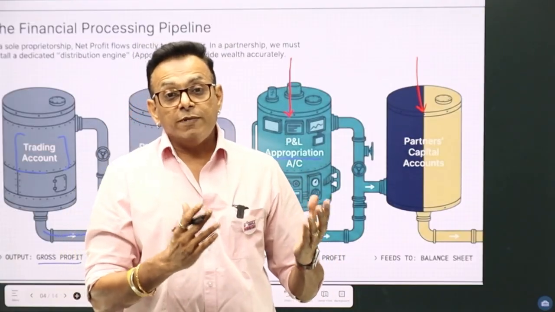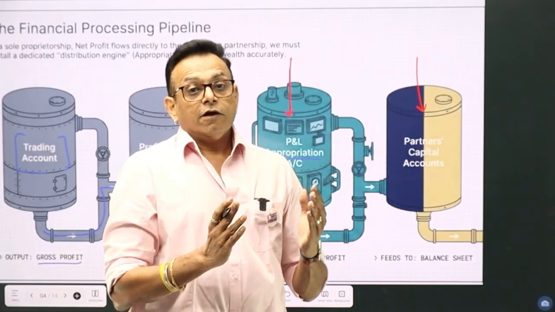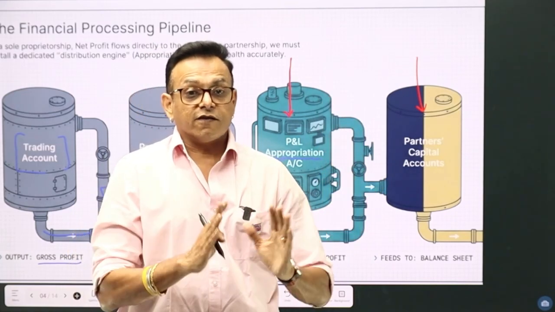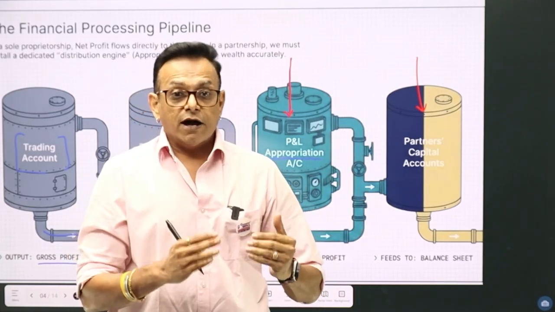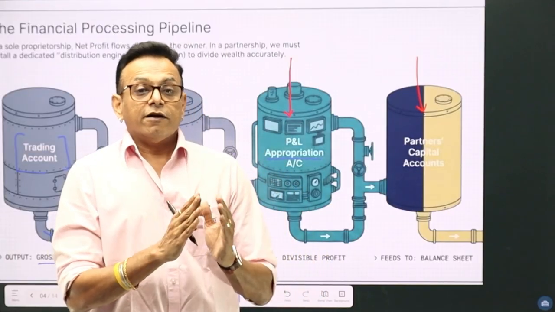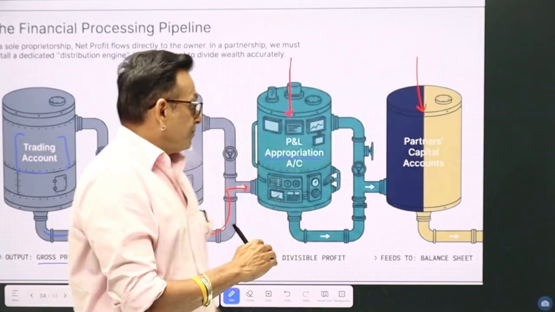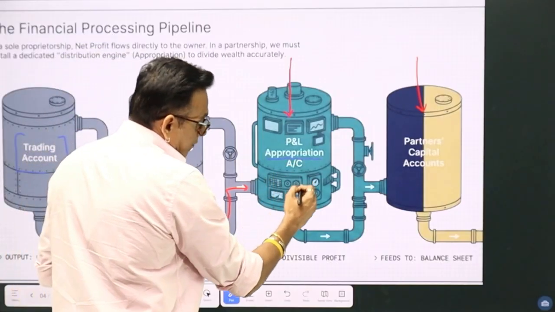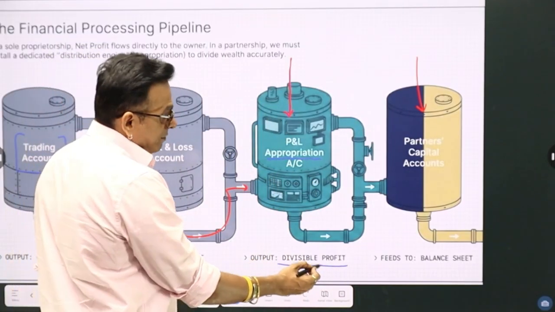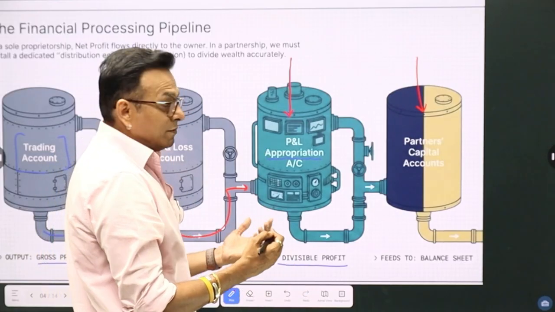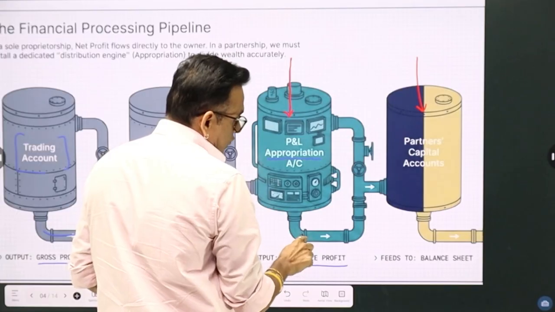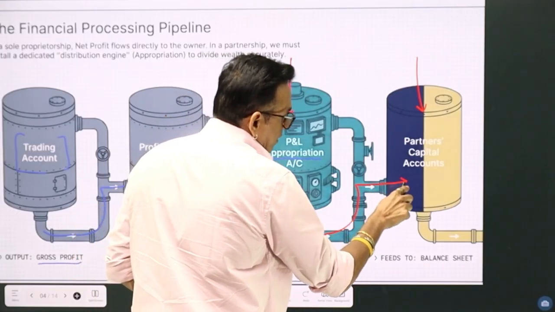Between the partners. Because in sole proprietorship, there were no partners, this account was not there. But now, when there are partners, we are going to distribute the profit between the partners. And then, once the profit is found out, which we call divisible profit or net divisible profit, this profit will be transferred to partners capital account.